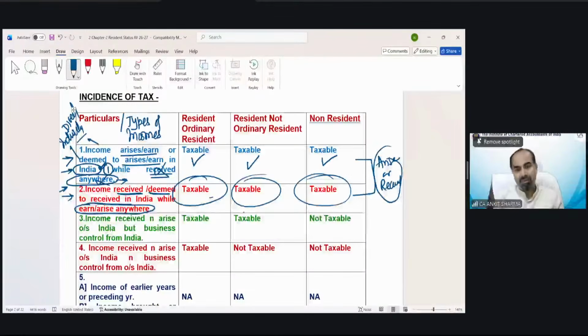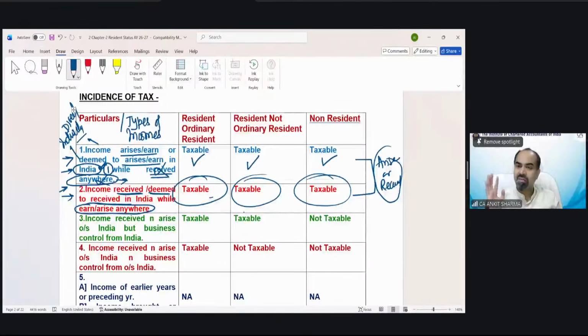Suppose I am in India, I went outside India for providing services outside India and received the income in India. So even though it arose outside India, because it is received in India, I need to pay tax. And again, vice versa. So the first and second points have a single key factor. First is arise in India, taxed.